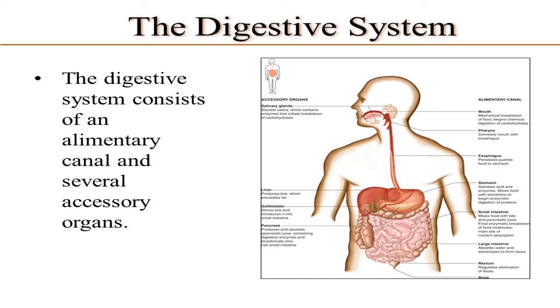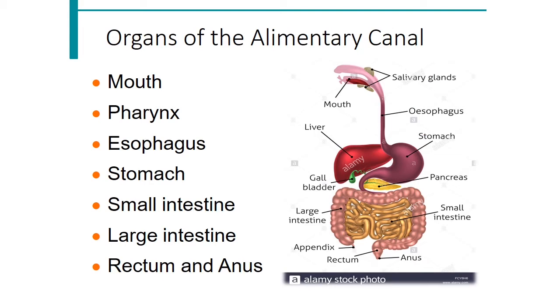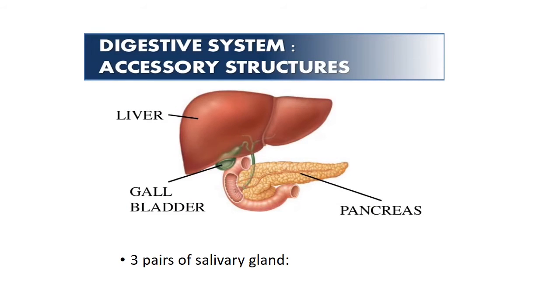Now we will start the digestive system. The digestive system consists of an alimentary canal and several accessory organs. We can say that is the alimentary canal, and it has several accessory organs. So these are the organs of the alimentary canal. We already know. These are the accessory organs of the digestive system, that is the liver, gallbladder and pancreas.